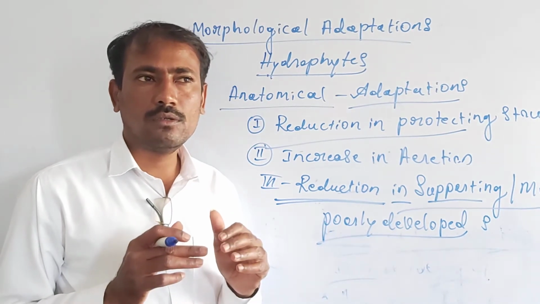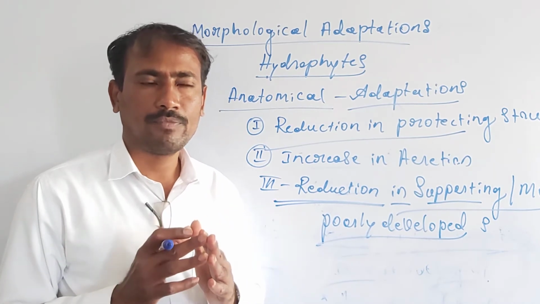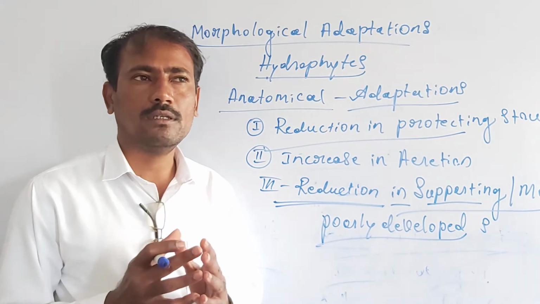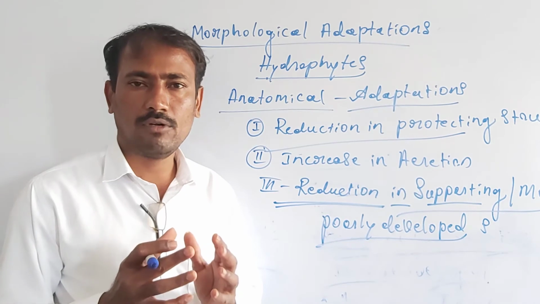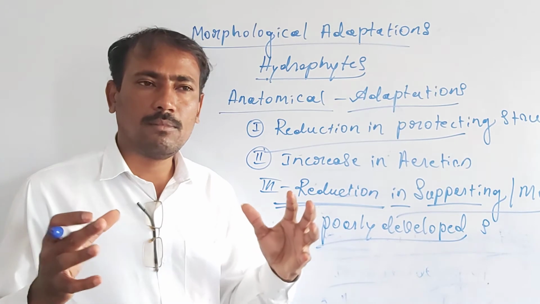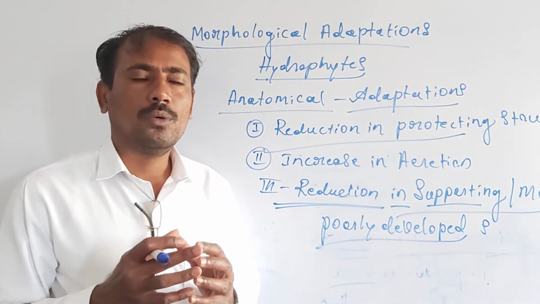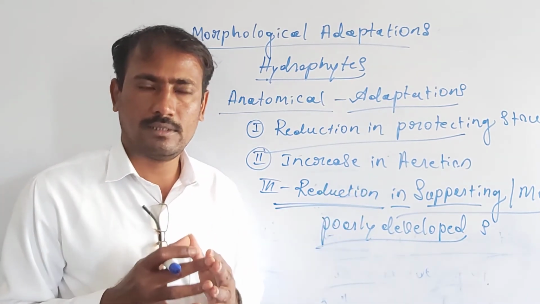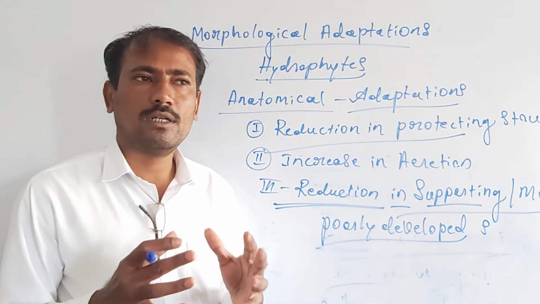So in order to live in the aquatic habitat, hydrophytes have developed a very interesting characteristic. Their body contains loosely arranged parenchymatous tissue, and when the cells of this loosely arranged parenchymatous tissue take in a lot of water, they become turgid.